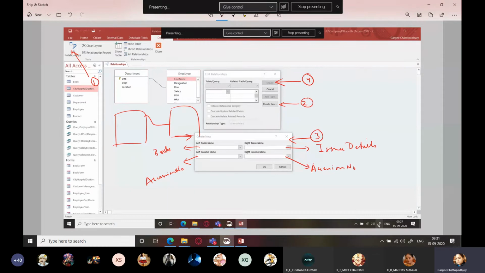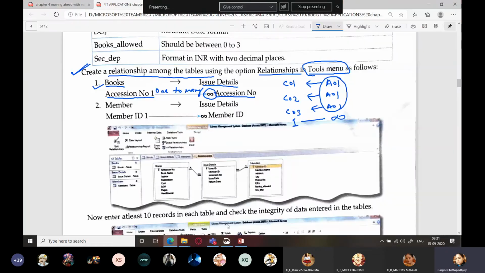Is this clear to everyone? Yes, ma'am. Any doubts, please ask me. Do it in a group. If you do it in a group, you will understand it better.